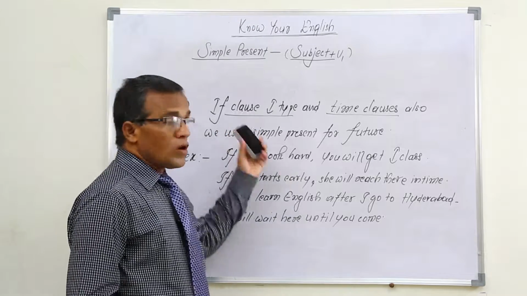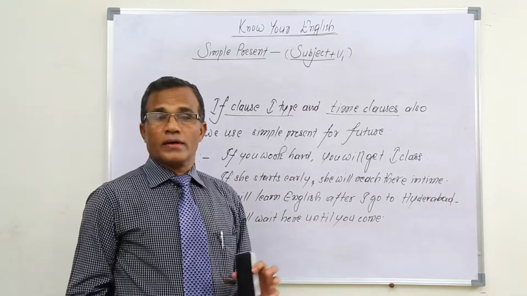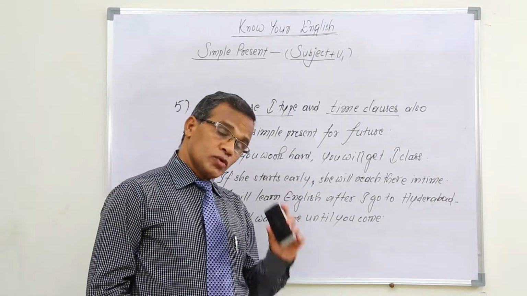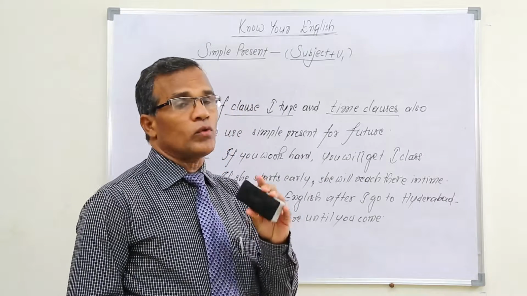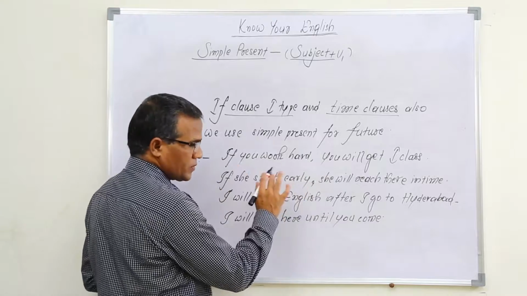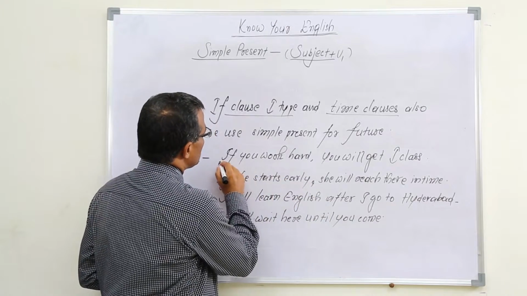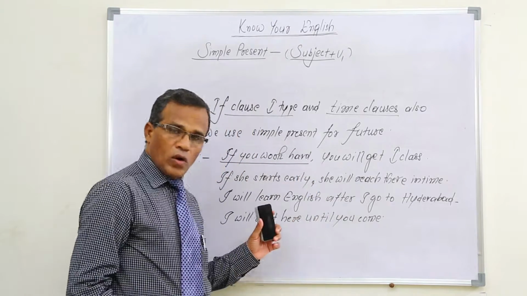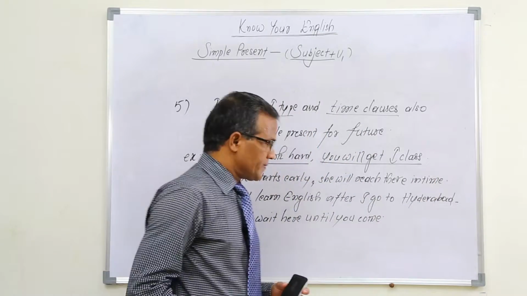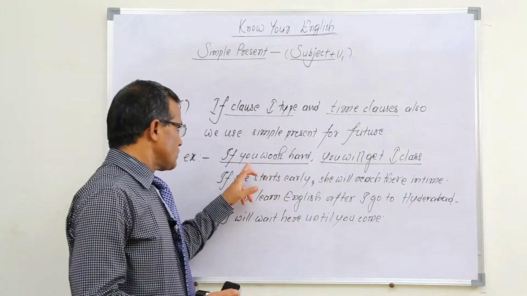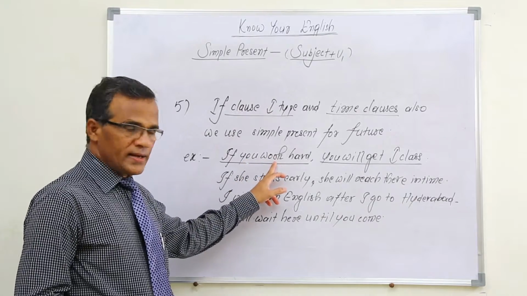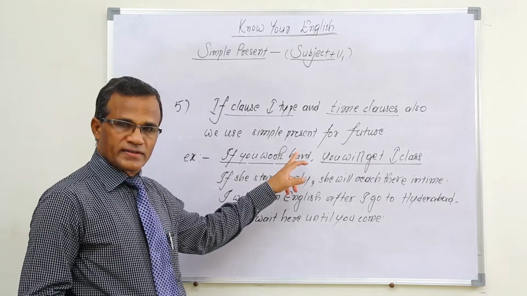Okay, clause means here, clause is a part of a sentence and it should have only one verb and only one subject. For example, if you work hard, this is one clause, you will get first class is another clause. So in this one, if you observe, you is subject, only one subject is there, only one verb is there, but it is a part of a sentence.